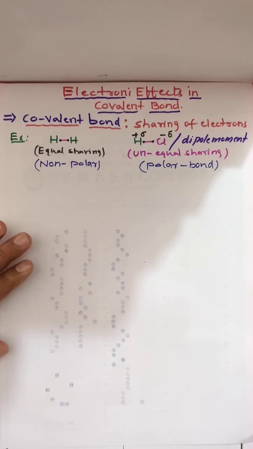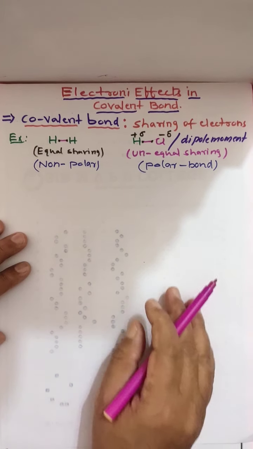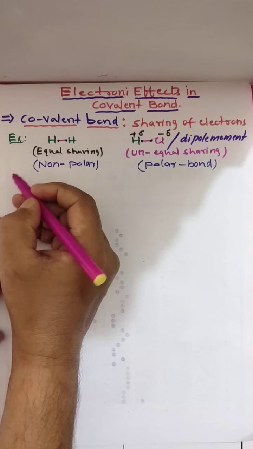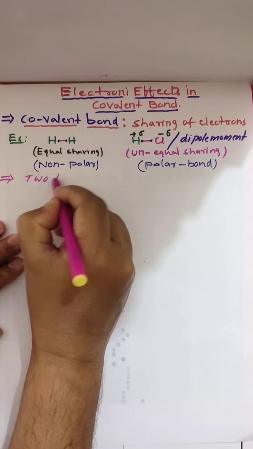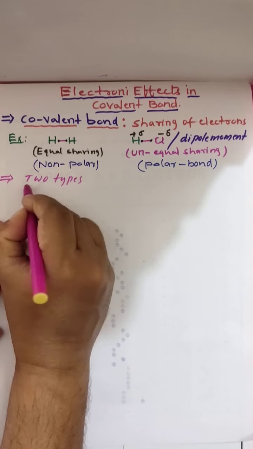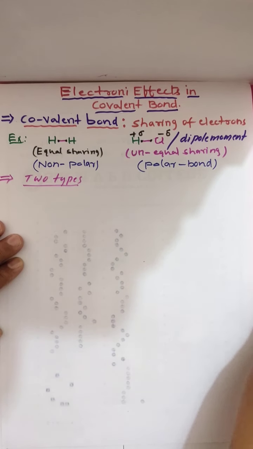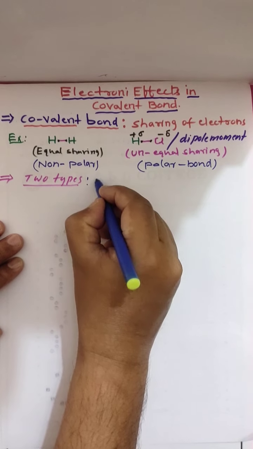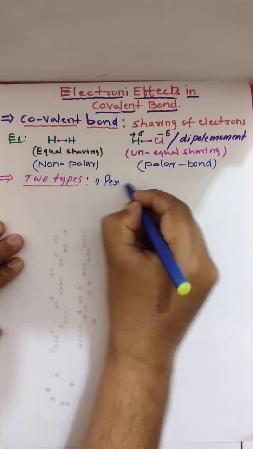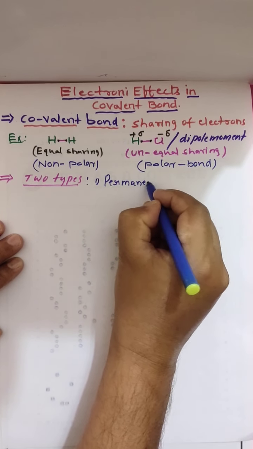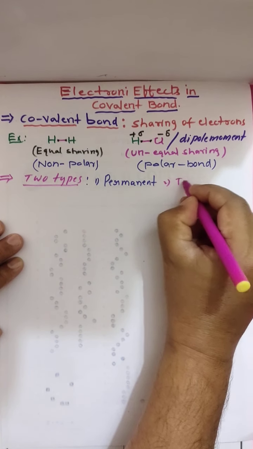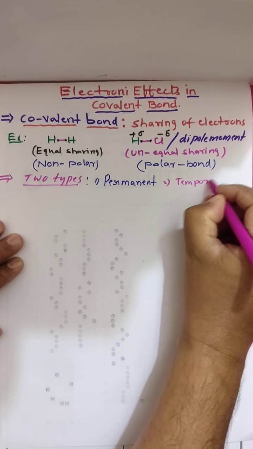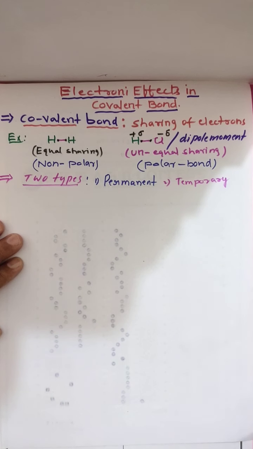Electronic effects are of two types: one is permanent effect, and the next is temporary effect.